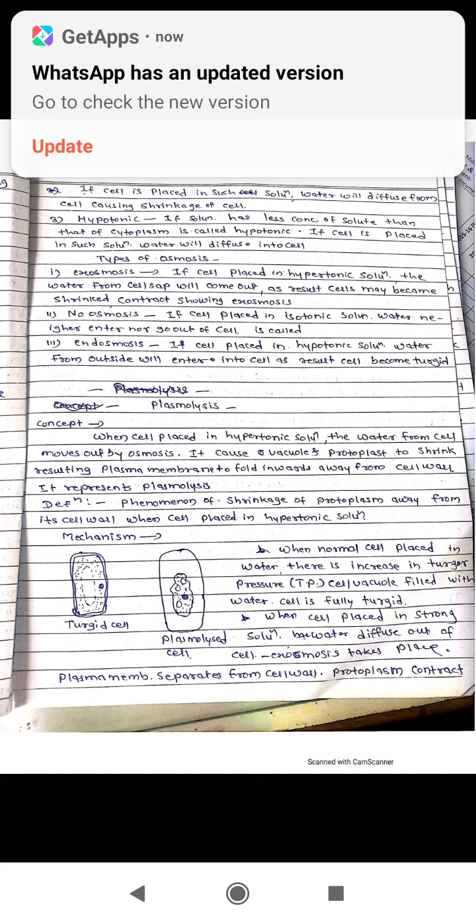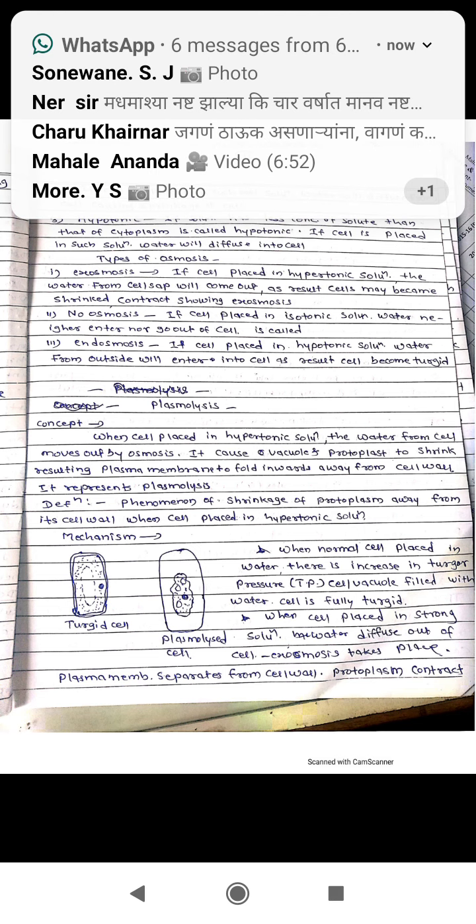Second is endosmosis. If the cell is placed in a hypotonic solution, water from the outside medium will enter into the cell, so the cell will swell and become fully turgid. This turgidity, because of entry of water from the surrounding medium into the cell, is called endosmosis. Third is no osmosis.